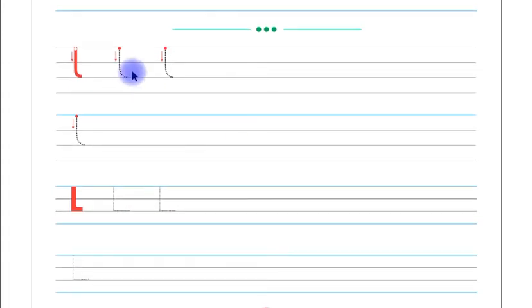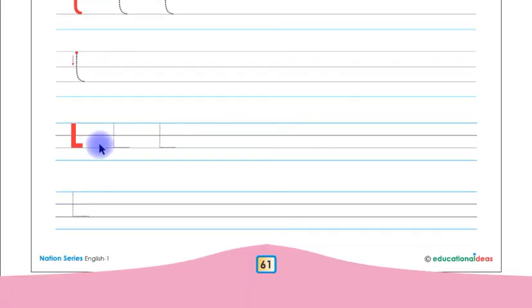This is letter L in small letter shape, children. You have to trace and write this letter L on these 2 lines by yourself. This is letter L in capital shape. You have to trace and write this letter L in capital shape on these 2 lines by yourself. This was our page number 61.